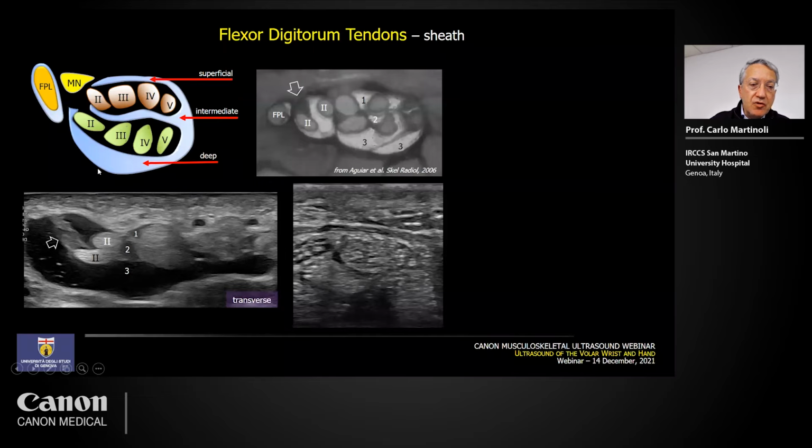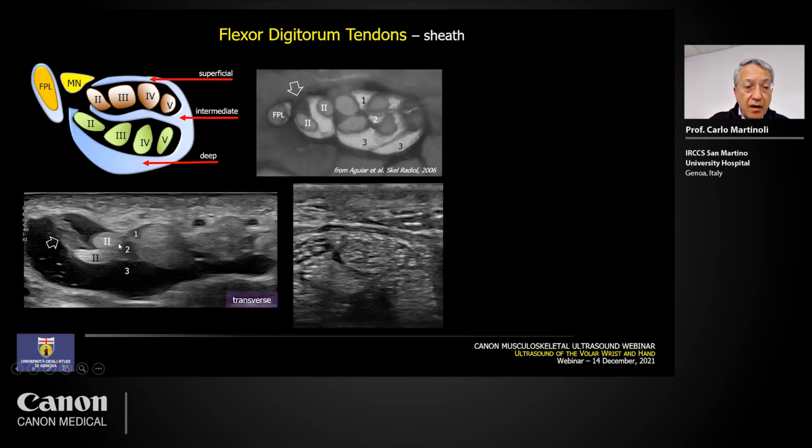So we have 2 different spaces, and this can be seen when we examine patients in which the sheaths are distended by some effusion. In this case, we realize that within the carpal tunnel, we also have to consider the mesotendons. You see a big mesotendon here connected to the sleeve for the index finger from the flexor digitorum profundus.